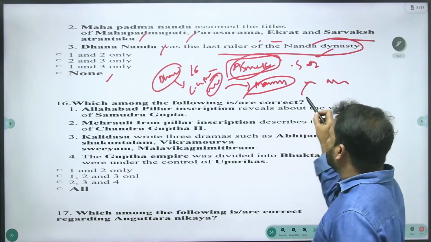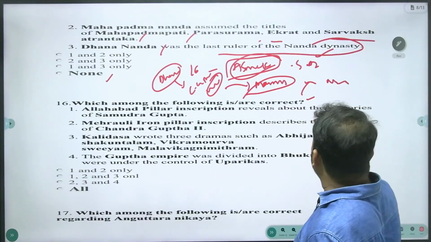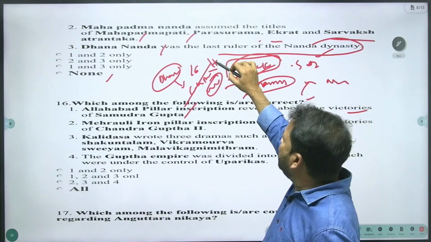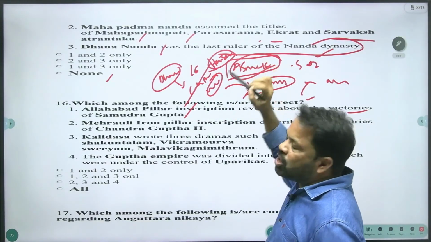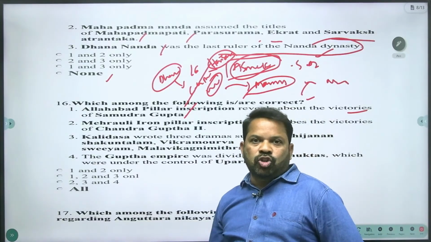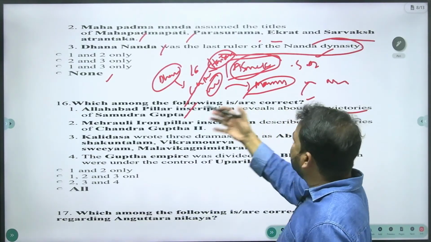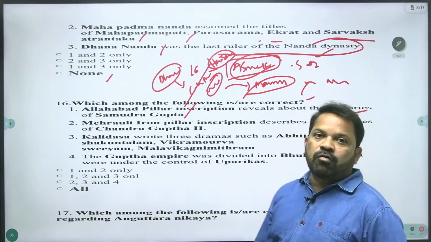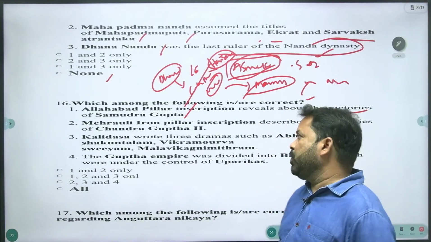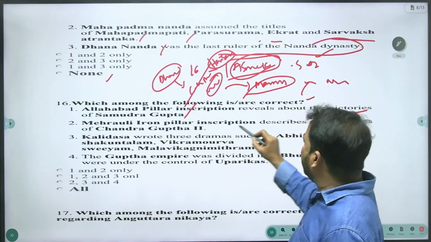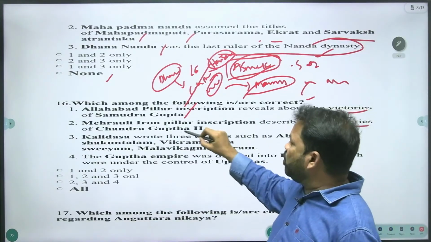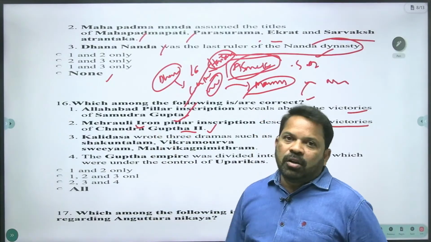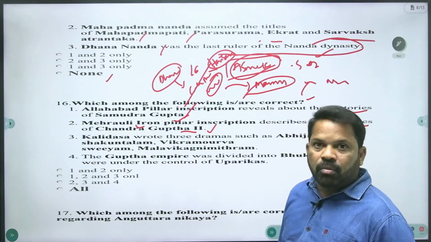Which among the following is the correct statement? Allahabad pillar inscription reveals the victories of Samudragupta. The Allahabad pillar inscription was issued by Harisena. He was an external affairs minister of Samudragupta, and in that inscription, Harisena mentioned Samudragupta conquered 100 kingdoms. Yes. Mehrauli iron pillar inscription describes the victories of Chandragupta II, who issued the Mehrauli iron pillar inscription. Now it is there in the Qutub Minar complex in Delhi.